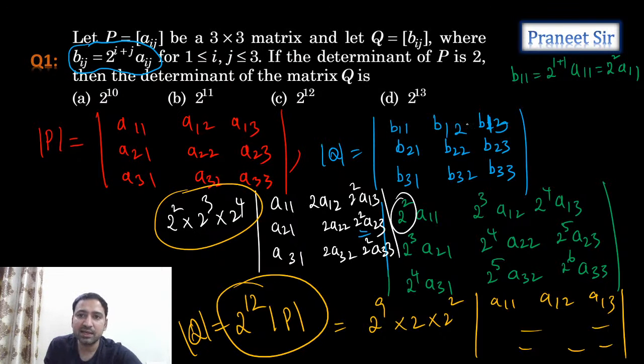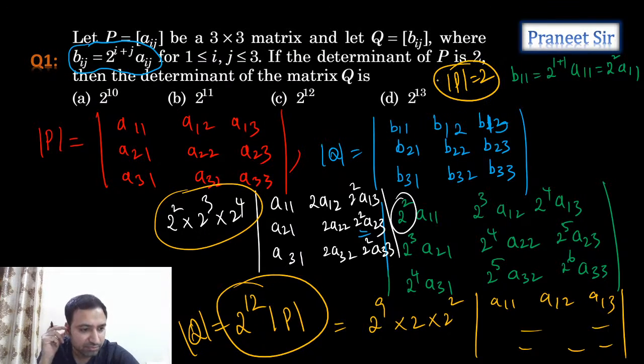So that's what he's asking. But here det P he gave. Det P he gave as 2. Correct. So what is the answer, guys? Det P he gave, guys. Don't forget that det P.